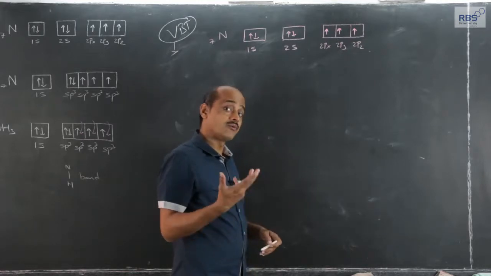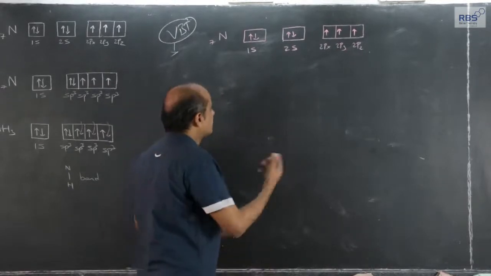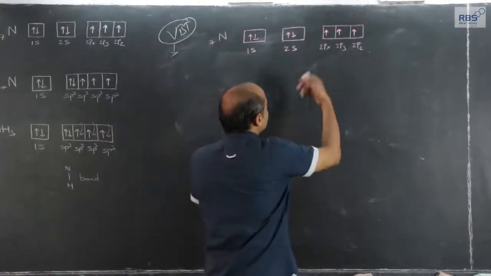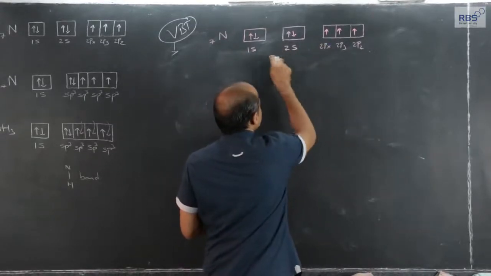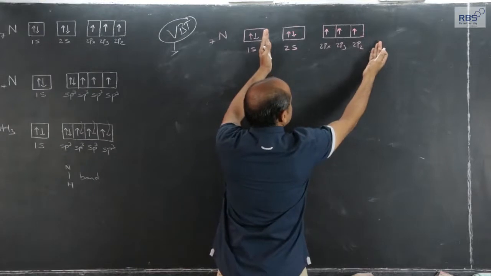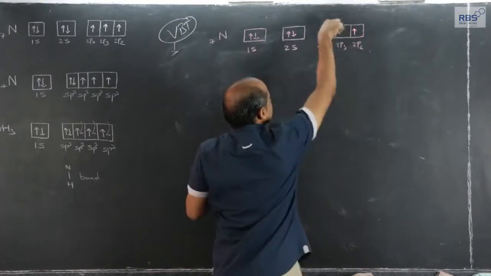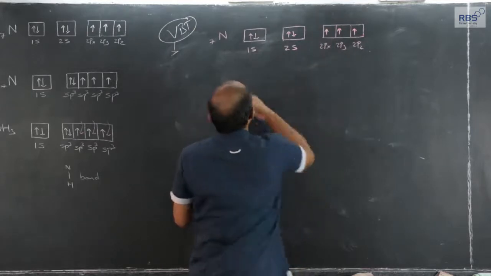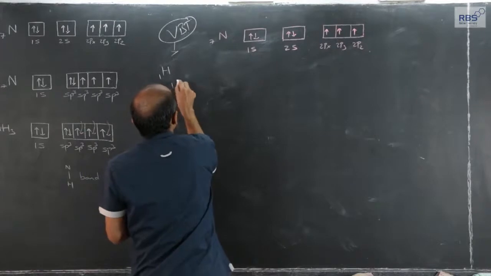If we do not apply it, what will happen? Let us see. One can say that there are 3 unpaired electrons and 3 covalent bonds with hydrogen. Let me write here the outermost shell electronic configuration of nitrogen: 1 lone pair, 3 unpaired. Hydrogen is 1s1, as we know, hydrogen atomic number is 1 and electronic configuration is 1s1.